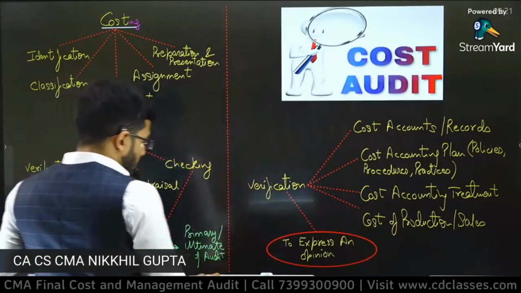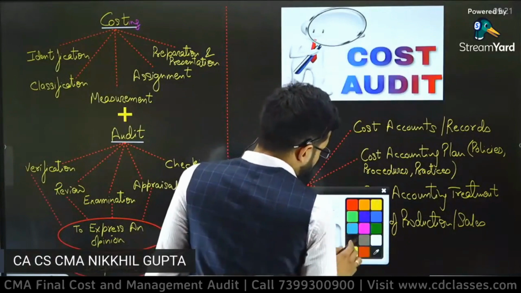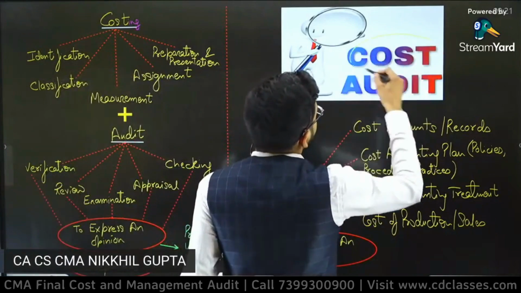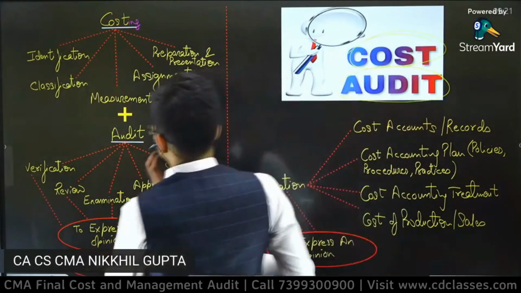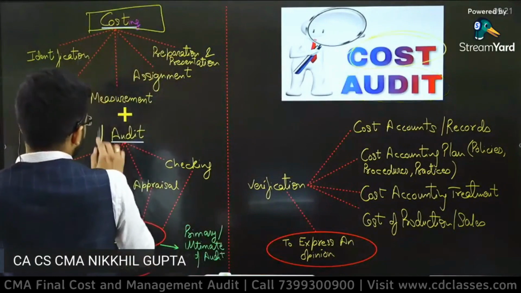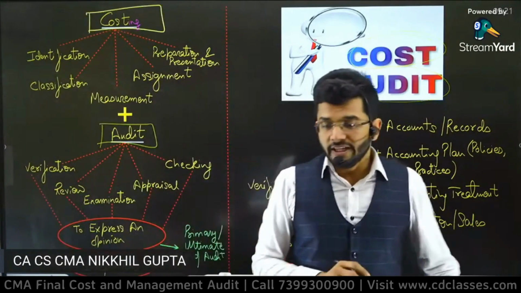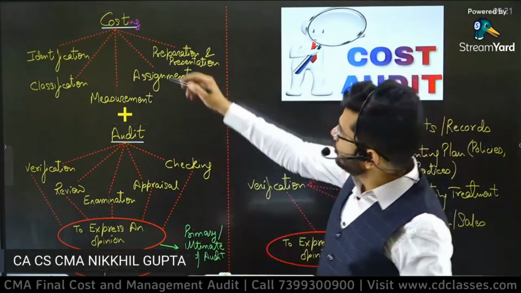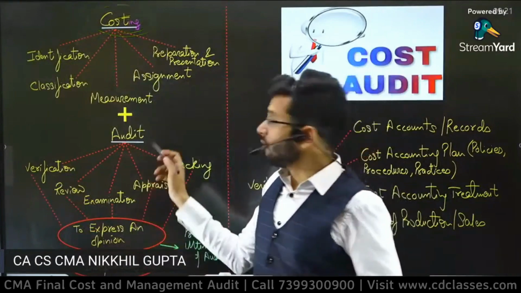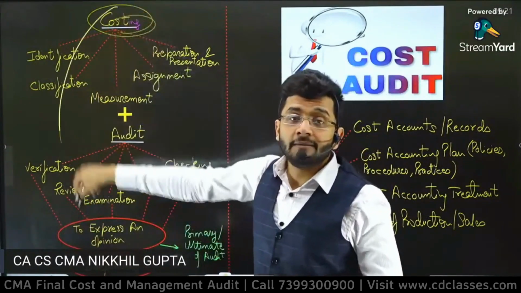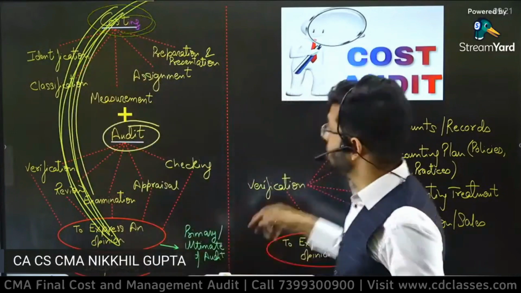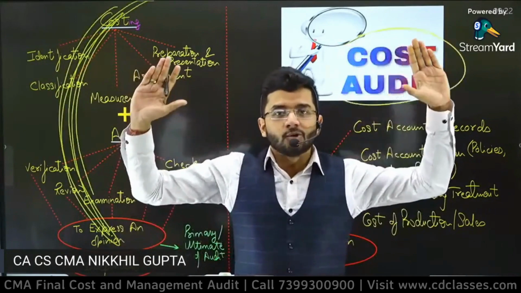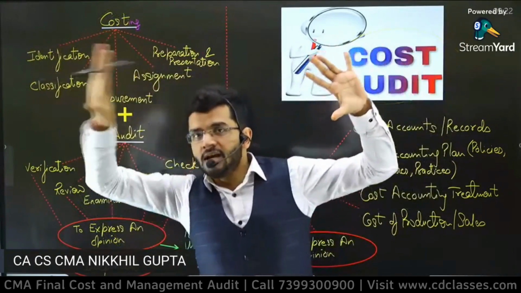Before coming on to cost audit, let me start my discussion with the two words included in it. First word is cost, second word is audit. I've written these words separately over here. This is cost and this is audit. So we need to understand two things. Thing number one, what do you mean by cost? And thing number two, what do you mean by audit? Then if I combine both of these definitions, I will be able to know what you mean by cost audit. So first we need to learn about these two words. There are two different words in this particular subject. Cost, a separate word.